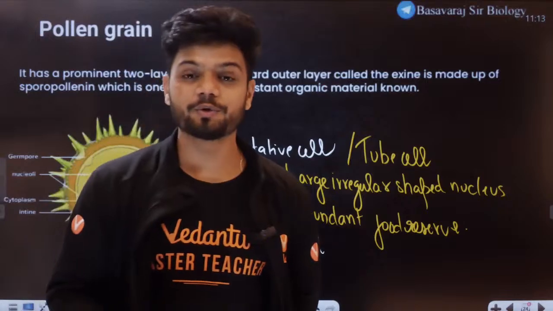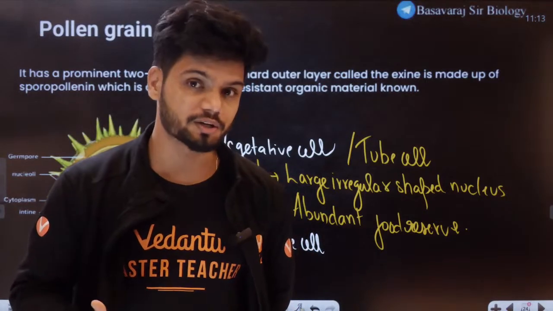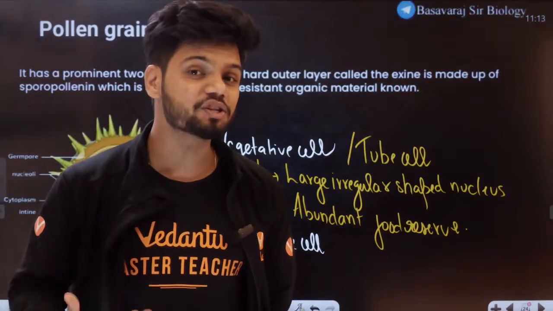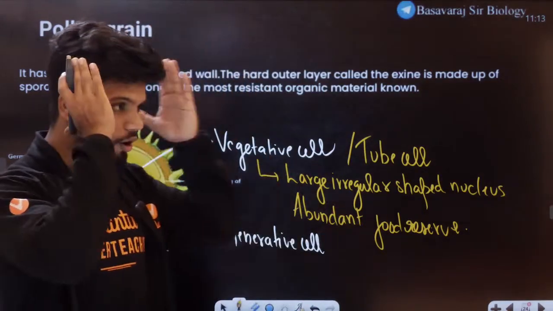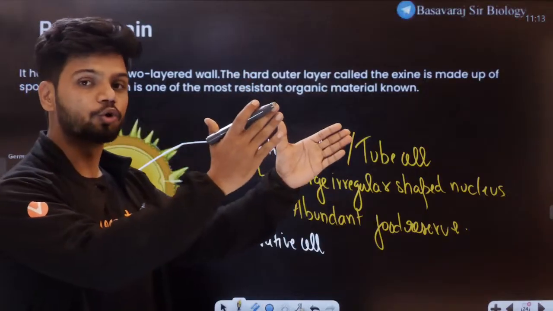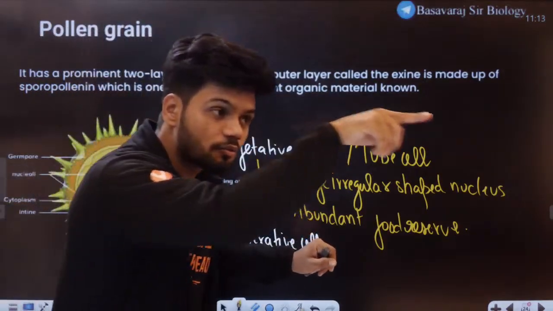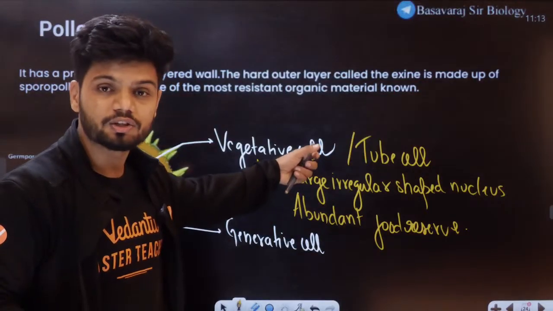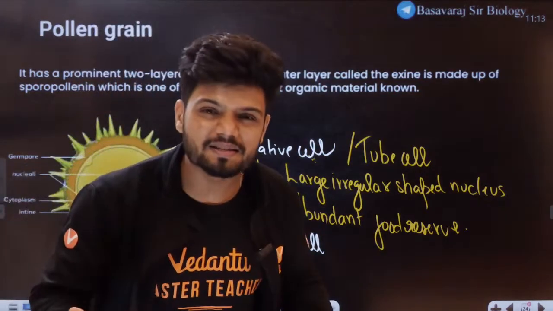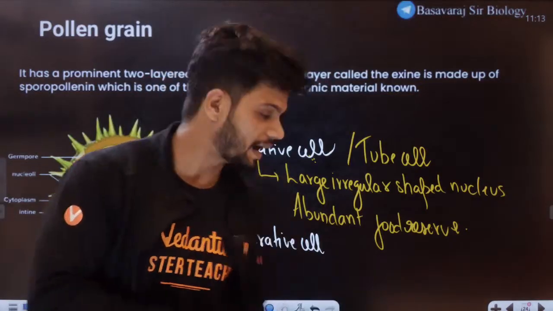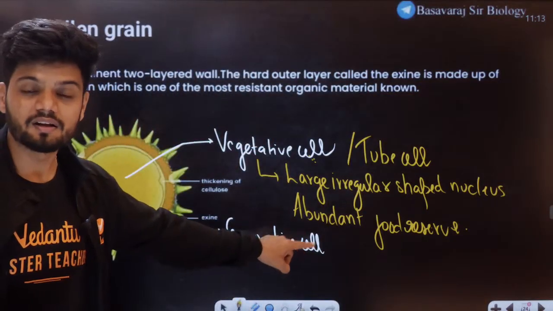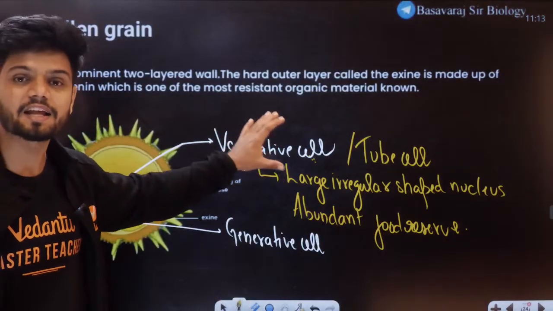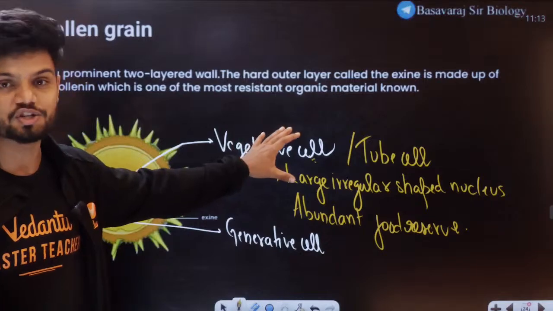Because during the pollen tube formation, the cell which is leading the entire adventure, imagine there is a long tube and you don't know where to go. The entire guide of your male gametes is done by the tube cell. This is the tube cell which will sacrifice itself to make sure that the generative cell reaches the target. So this tube cell is the sacrifice which we give during fertilization.